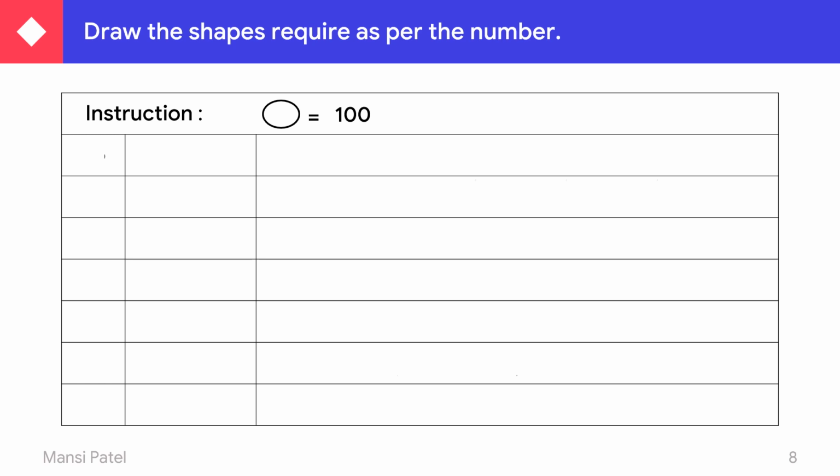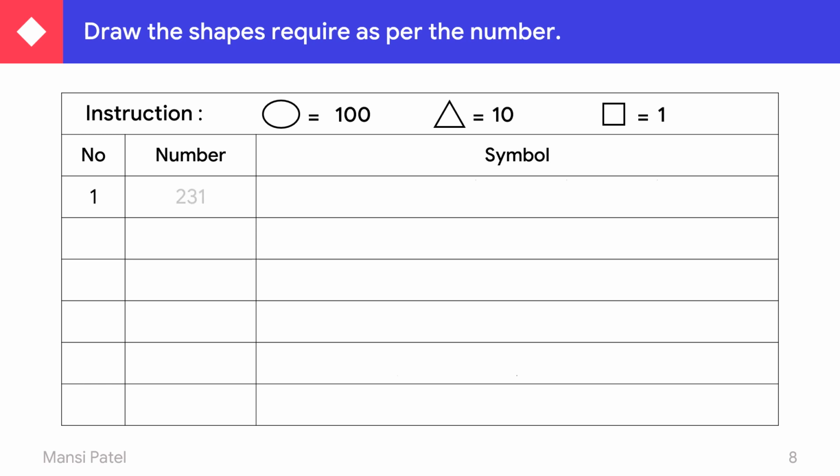So the circle represents hundreds, then triangle represents tens, and then square represents ones. According to the number you have to draw these symbols. You can use only this symbol: circle for 100 only, triangle for 10 only, and square for ones only.